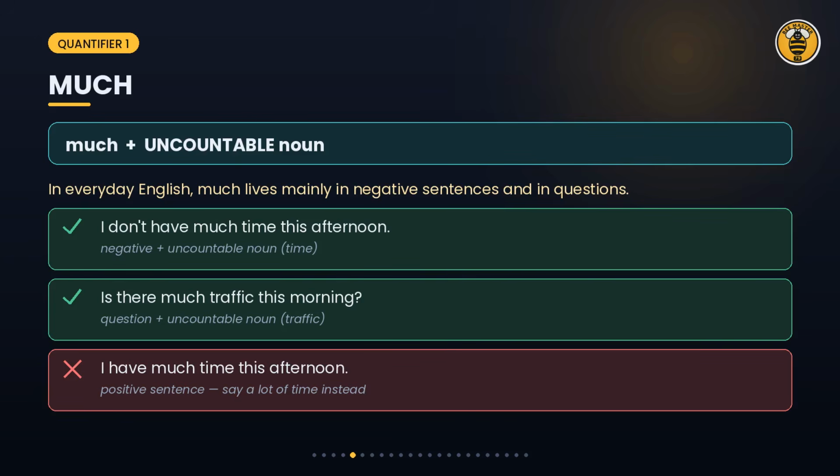Let's start with much. Much goes with uncountable nouns, and in everyday English it lives mainly in negative sentences and in questions. I don't have much time. Is there much traffic this morning? There isn't much sugar left. Much time, much traffic, much sugar. All uncountable, and every one of them inside a negative or a question.